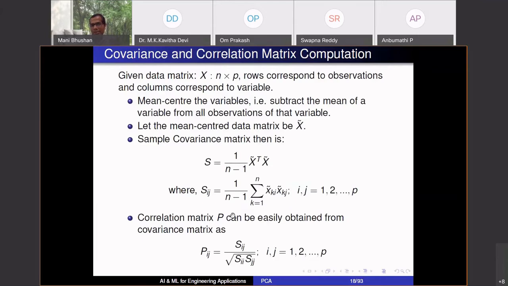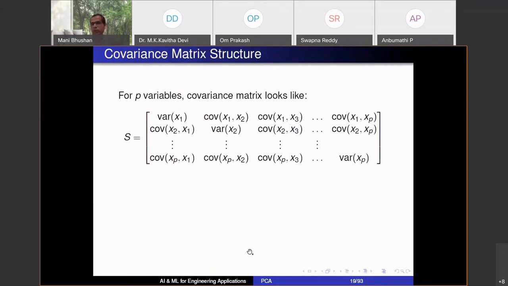This is saying that the covariance matrix can be computed when you have a data matrix with p variables, and for every variable you have n observations: p sensors, and n times you have measured the readings from those sensors. You can construct this covariance matrix. The procedure is given here. It's not important, but this is how the covariance matrix will look.